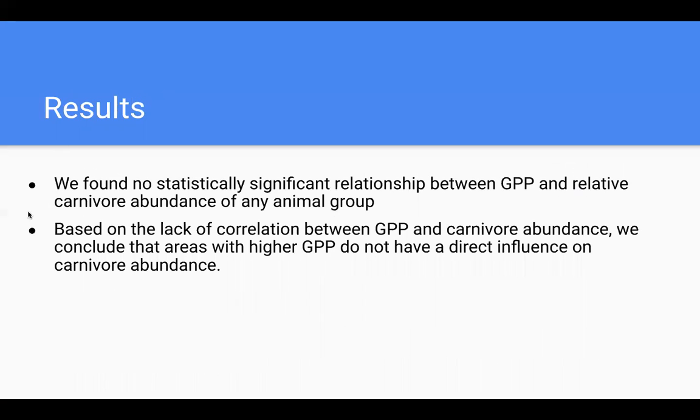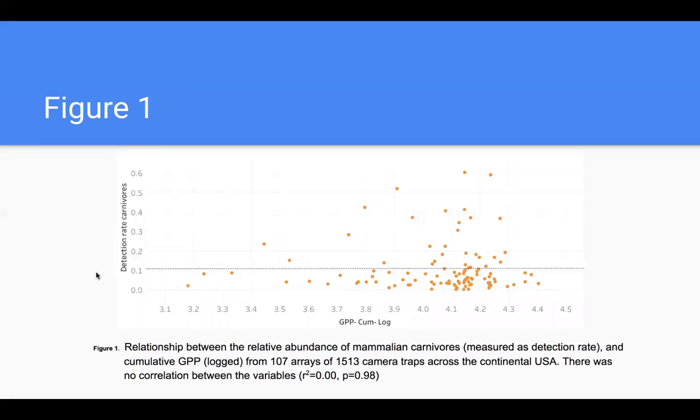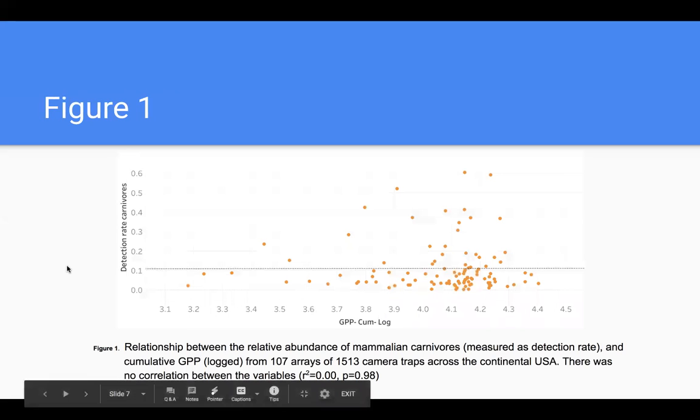And the results of this study, we found no statistically significant relationship between gross primary productivity and relative carnivore abundance of any animal group. Based on the lack of correlation between gross primary productivity and carnivore abundance, we conclude that areas with higher gross primary productivity do not have a direct influence on carnivore abundance. Here is the relationship between the relative abundance of mammalian carnivores that was measured as the detection rate and cumulative gross primary productivity. And this showed no correlation between the two.